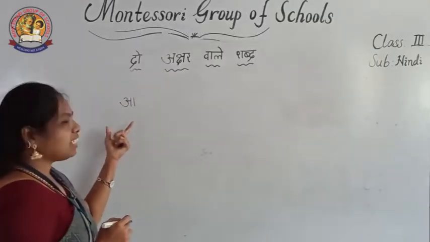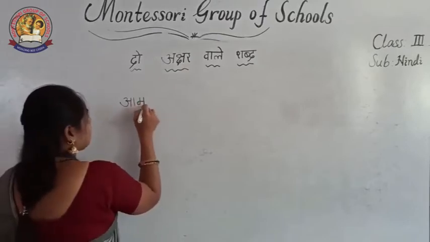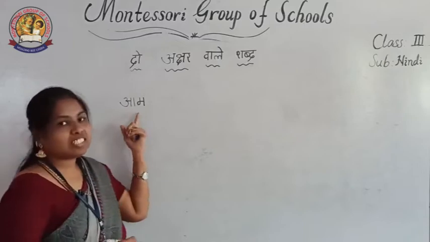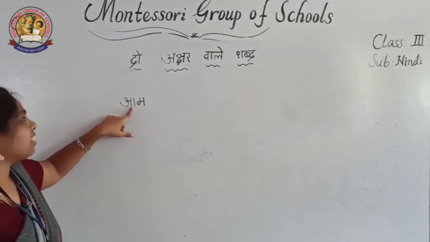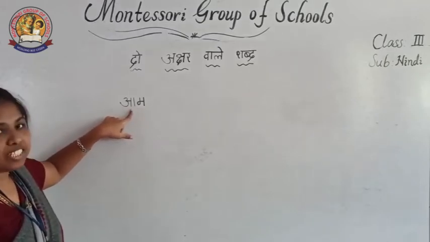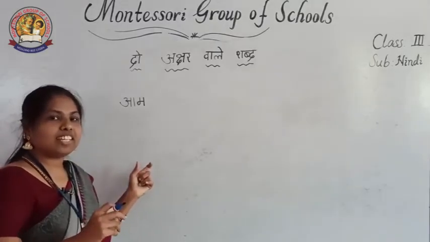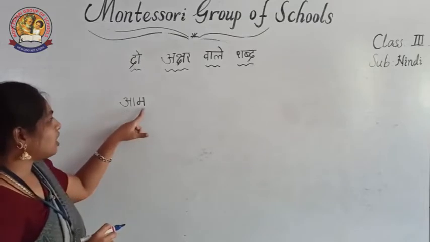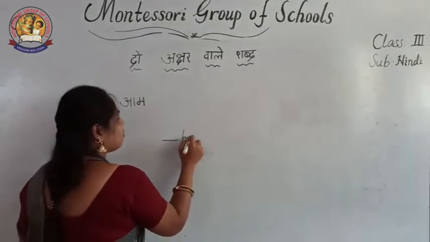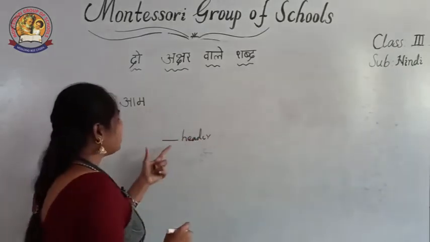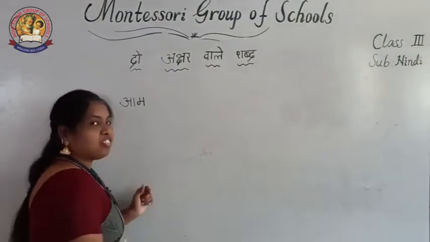We took one letter. This is a swar letter. This is a vyanjan letter. What I told you in the previous class: while writing the letters, you have to give the header first itself. You must give the shirorekha. Header means what? This is the header, means a line.